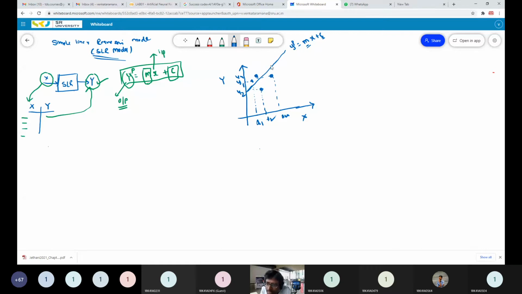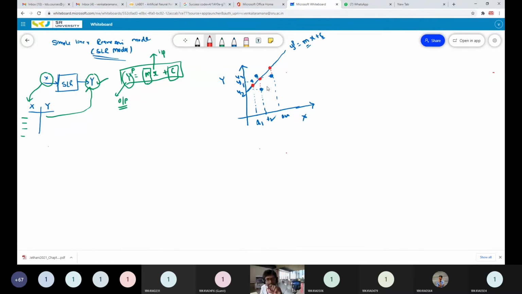And if this is the linear regression model, for x1 this point represents the predicted value. For x2, this point represents the predicted value. For x4, this point represents the predicted value. So all the points on the line represent the predicted values, whereas all the blue lines are the actual values.